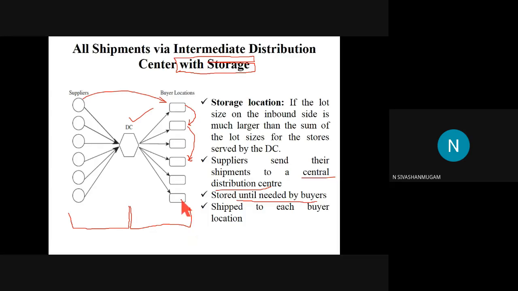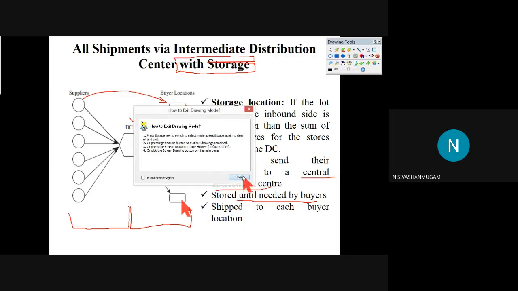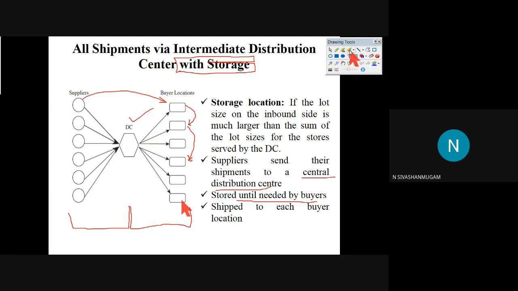We will be mentioning inbound or outbound. This region is inbound, and here the region is outbound. So it is favorable for both the inbound and outbound regions.